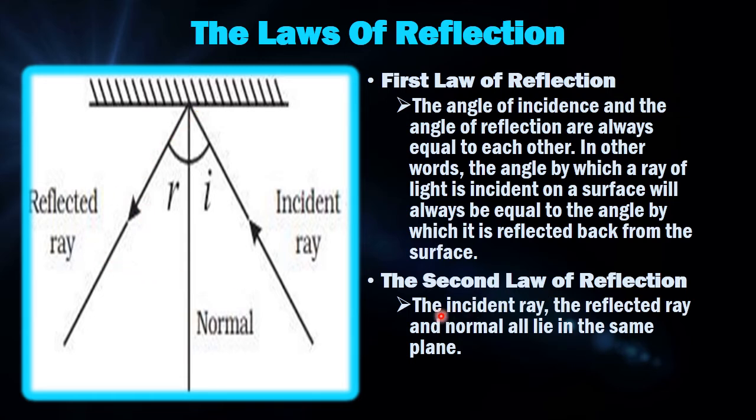The second law is that the incidence ray, the normal and the reflected ray all lie on the same plane. So they are going to fall on the same plane, whether it's the normal, the reflected ray or the incidence ray. It means that after reflection, the incidence ray is not going to change the plane. The plane will remain the same.